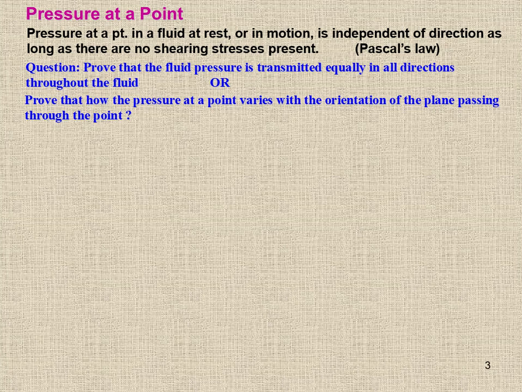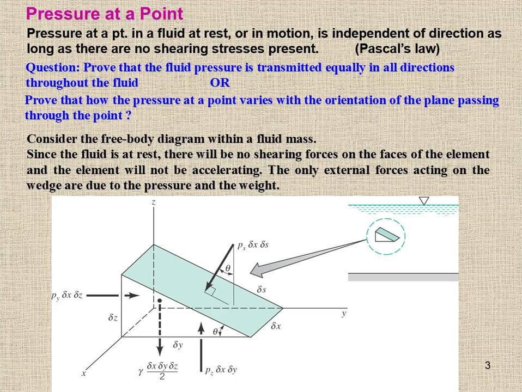To prove that, consider a free body diagram within a fluid mass. This is the fluid field, and here we are considering a small wedge-shaped fluid element, which is almost considered as a point.